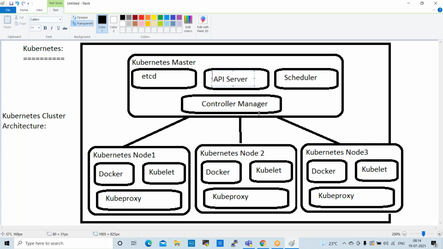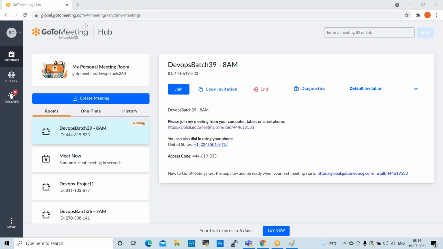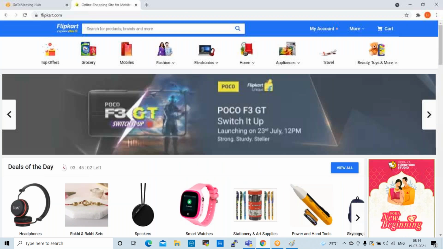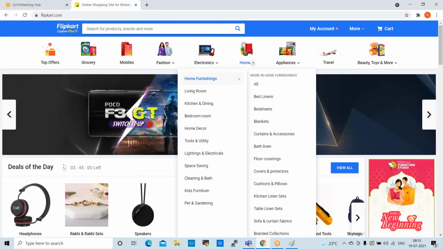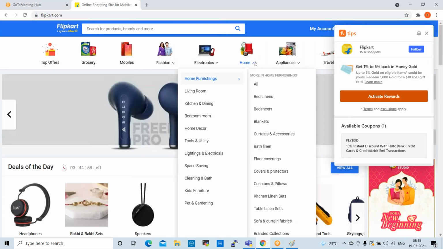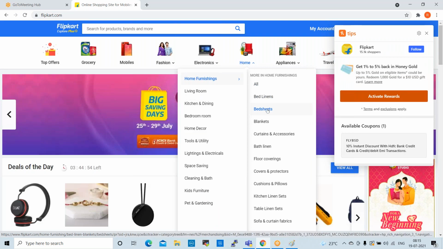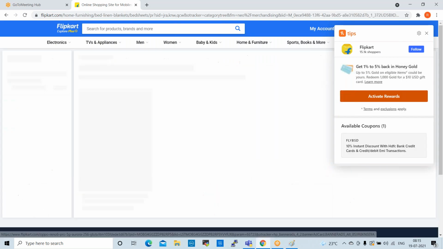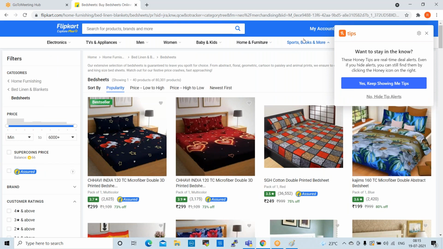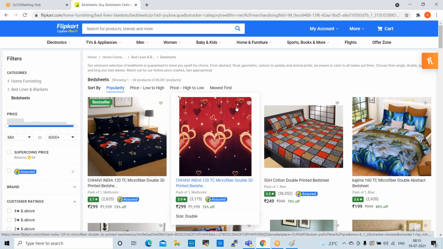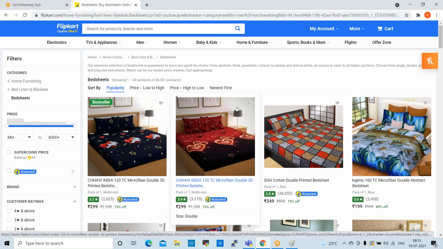Okay. So for example, Flipkart is there, which we discussed already. Developers and the application team will push their applications, whatever microservices they are maintaining. Every day, every time, they will update the containers.